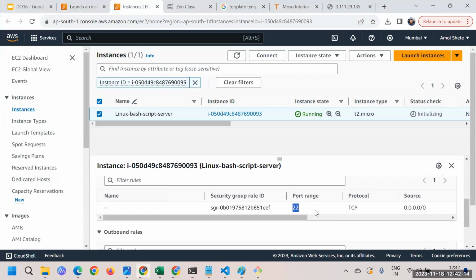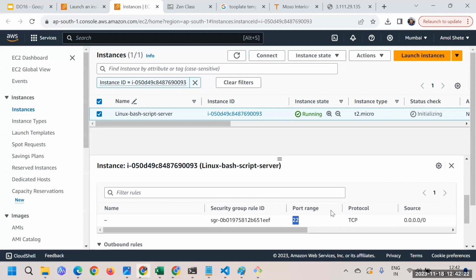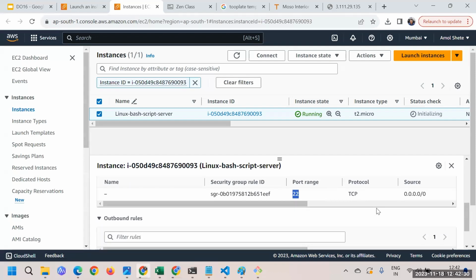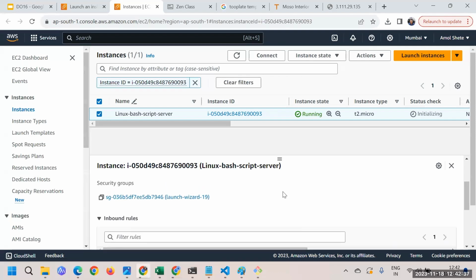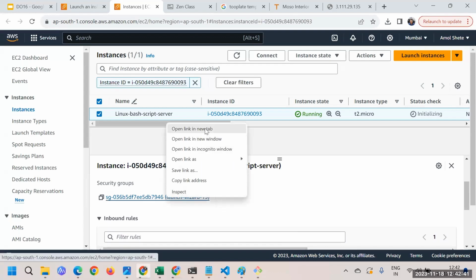From next time onwards, guys, I am expecting this answer from you whenever there is a website we are not able to access. For ping, I remember we allowed ICMP there, and that's the reason we are able to ping. Here it's the same thing: port 80 is blocked, and that's the reason we're not able to access it. So what I'll do is open this in a new tab.